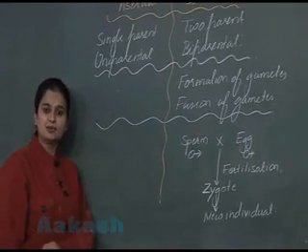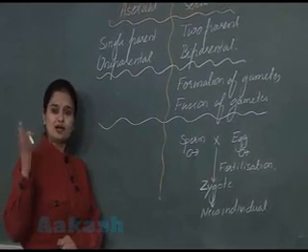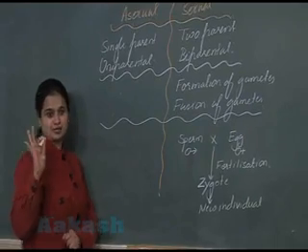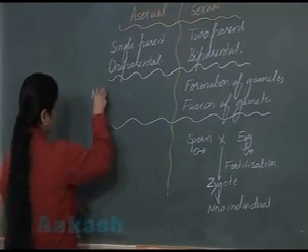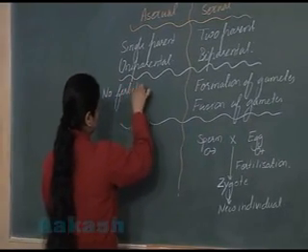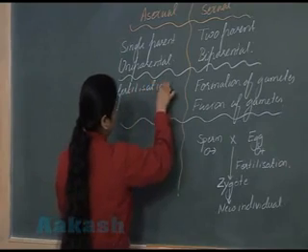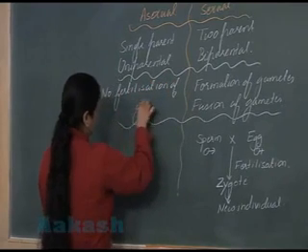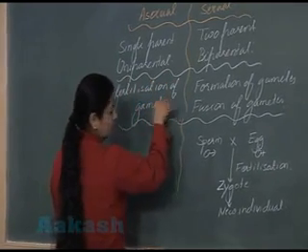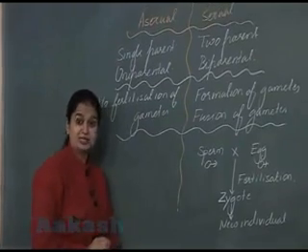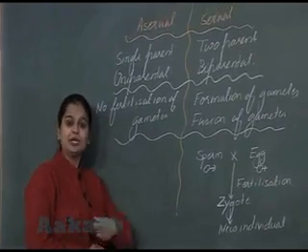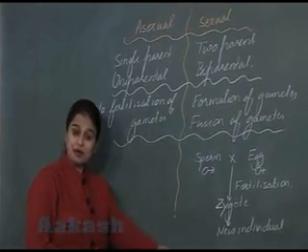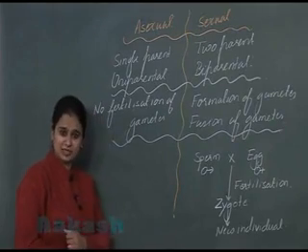In asexual reproduction, fusion of gamete is absent. No fertilization of gametes. Fertilization of gametes absent. So the new individual, it can be formed in other several ways.